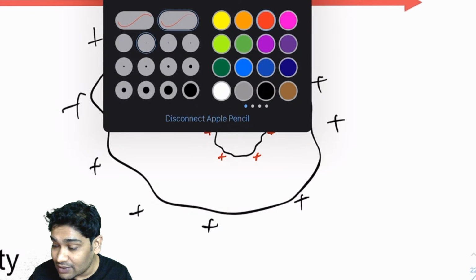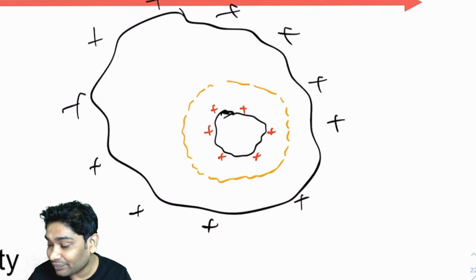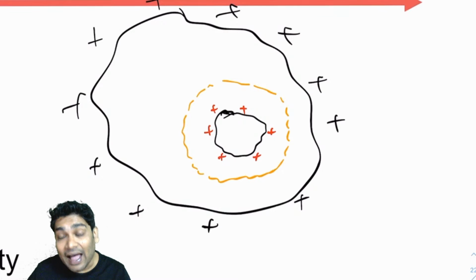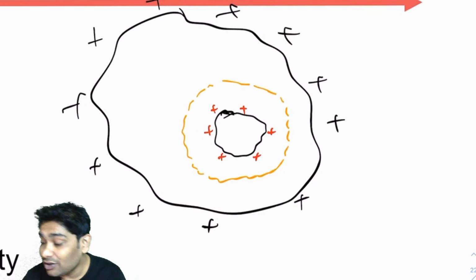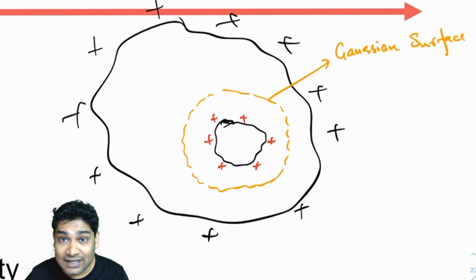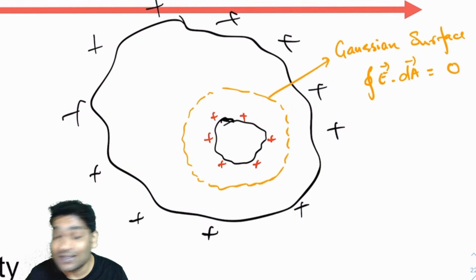Now the problem is, if I consider a Gaussian surface like this, what happens to this Gaussian surface? This entire Gaussian surface is inside the volume of the conductor. Alright, so this is my Gaussian surface. For this Gaussian surface, what is the closed integral of E dot dA? It is 0. Why?